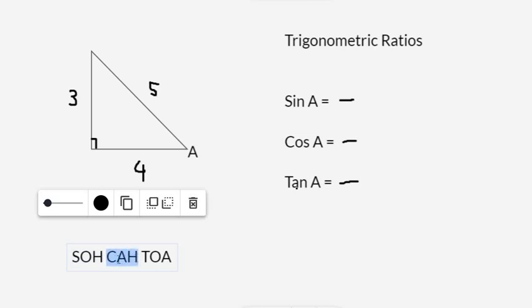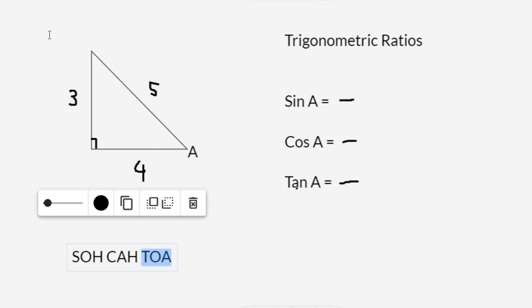In the CAH, cos adjacent hypotenuse. So the A stands for adjacent, and TOA, tangent, opposite, adjacent. Now, how do you put these things together when you're looking at a right triangle?